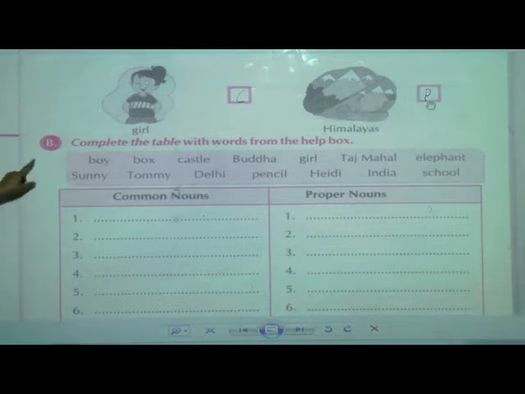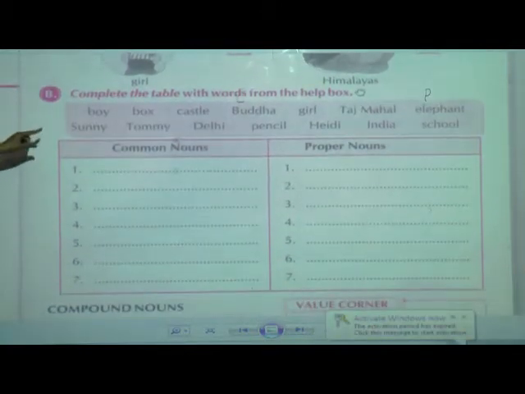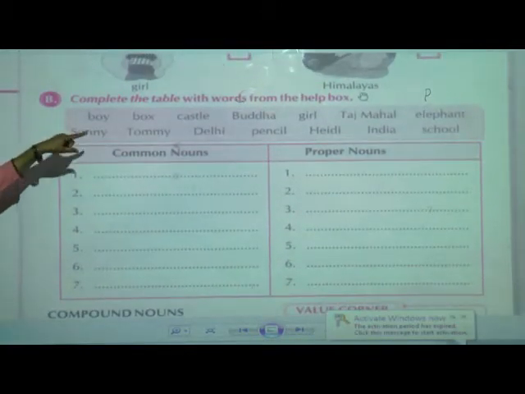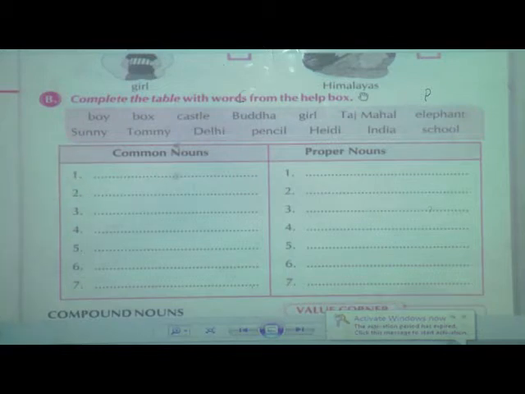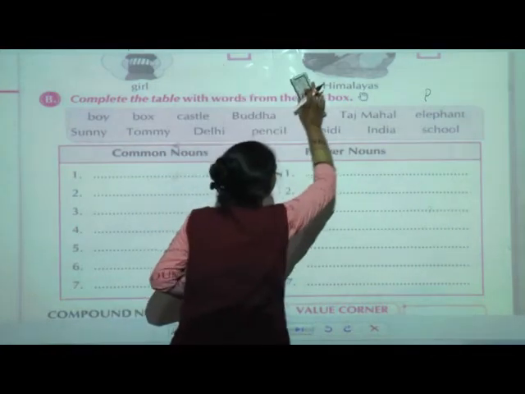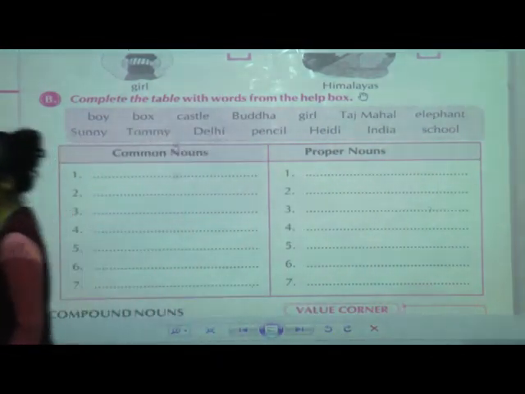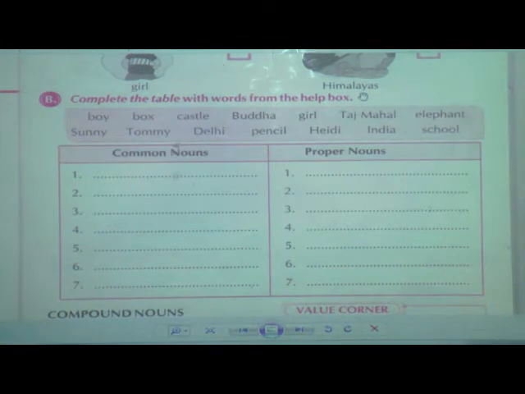Okay. Now next, we'll go on to exercise B, common noun and proper noun. Complete the table with words from the help box.